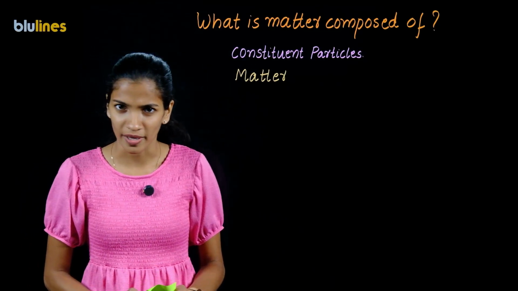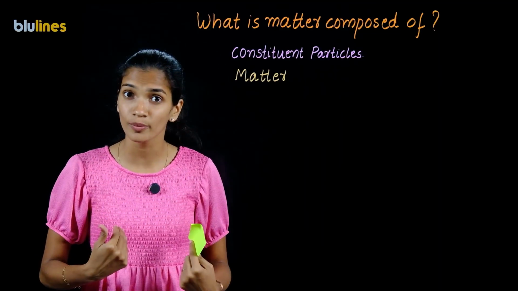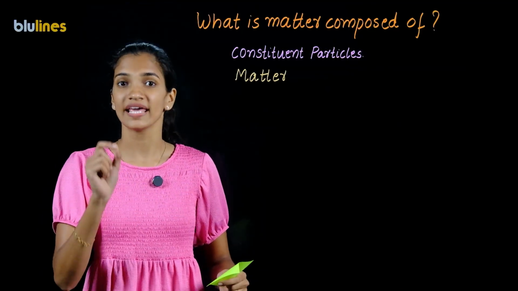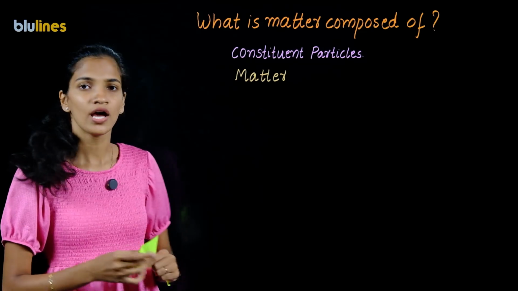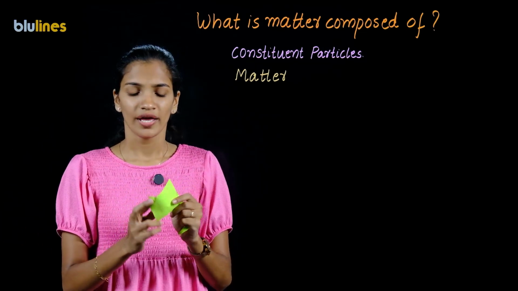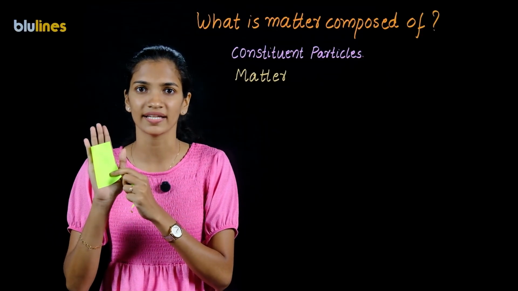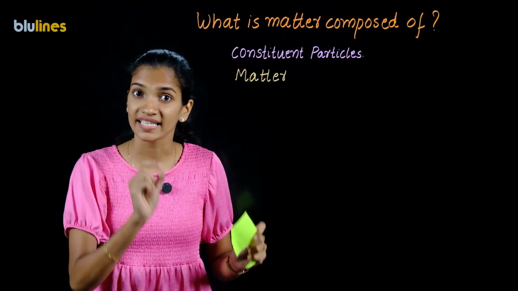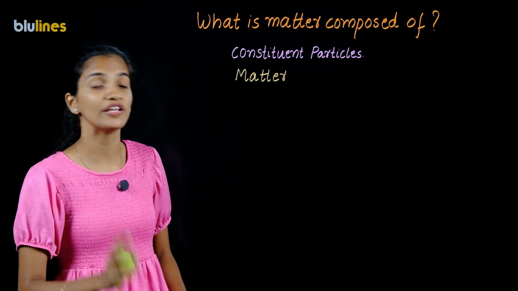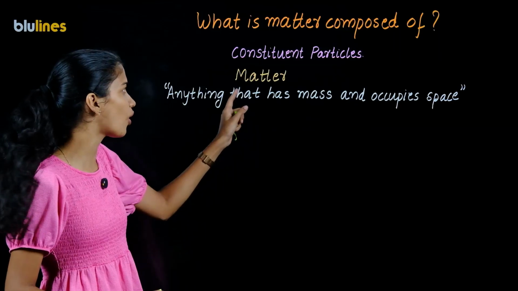Not only this sheet of paper, anything that you see around you, whether it is a pen, pencil, my human body, your body, everything that you see around you can be considered as matter. Also, as you can see, this sheet of paper has a certain mass. If I place it in my hand, it occupies almost 3 by 4th of my hand. That means this paper has certain mass and it is occupying a certain space. So matter can be defined as anything that has mass and occupies space.